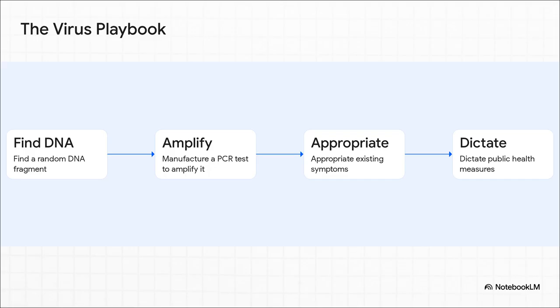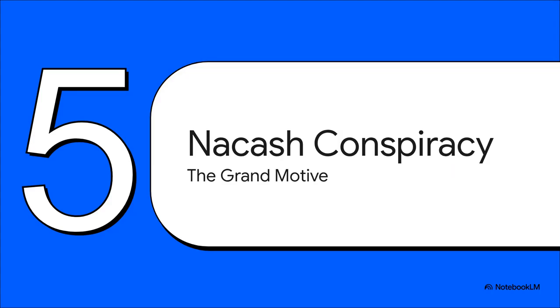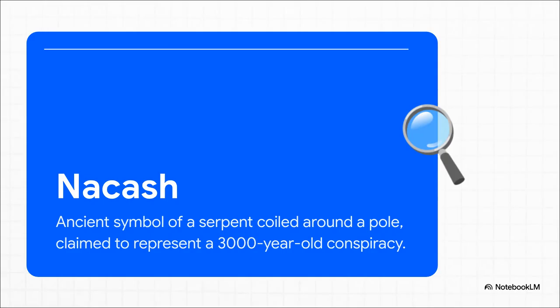and economic controls. And that leads us to Section 5, the Nakash conspiracy, the grand motive. Up to this point, we've explored the microscopic and the mechanical claims. But to understand the why behind this massive alleged playbook, we have to zoom all the way out. The text introduces a highly charged antagonist, the Nakash.